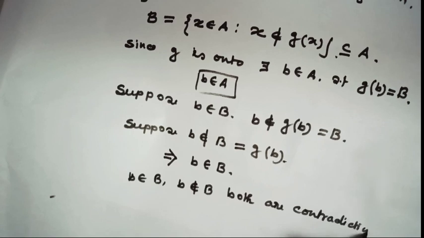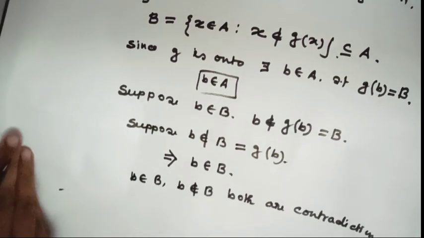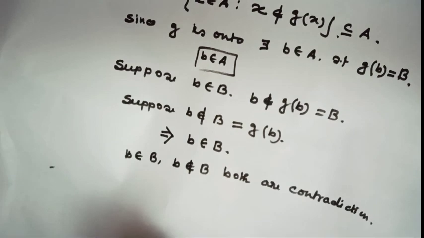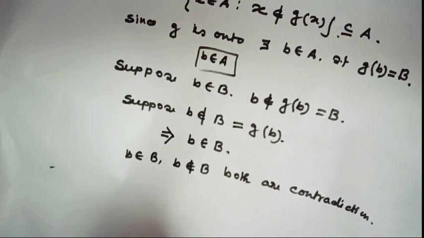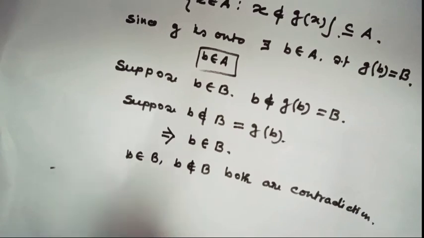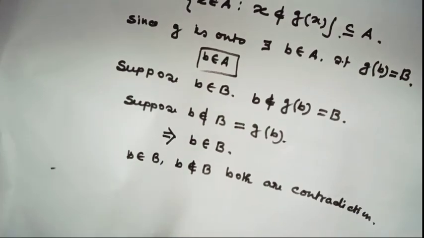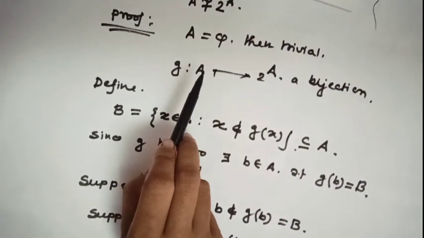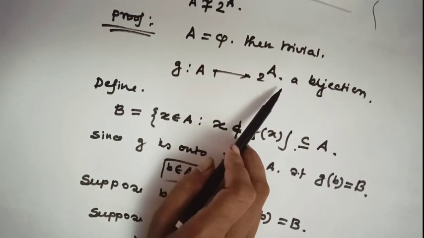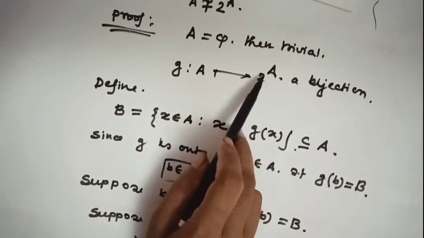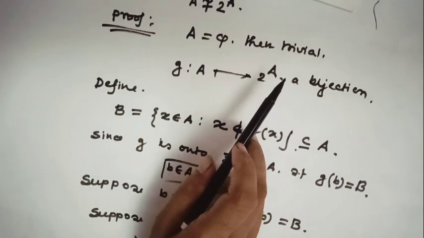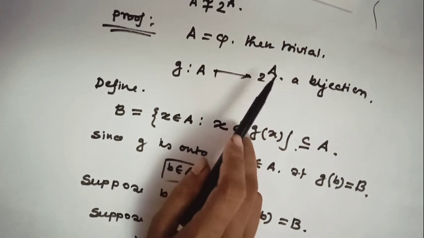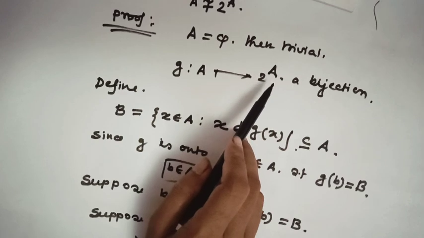Okay? So our assumption is false. Have you understood? That means the function is not onto. So there exists no bijection from A to 2 to the power A. Okay? So 2 to the power A is different